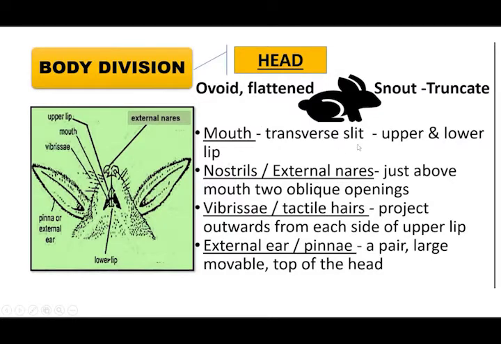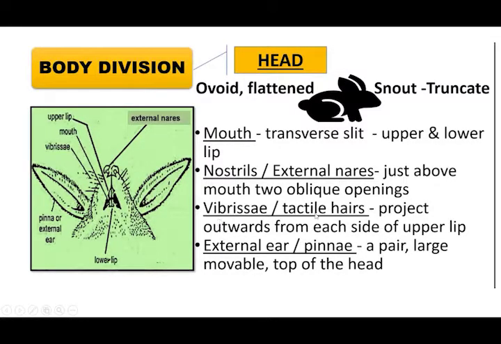Mouth has got a transverse slit. Transverse slit means a mild opening, or you can say it is a cut. Upper and lower lip is there, no? That opening is what is represented here as the slit. And the nostrils. Nostrils are external nares. We can see the nostril here in this picture. Where is it present? It is just above the mouth. So I told you, there is a transverse slit, that is an opening in the mouth. Above the mouth only this nostril is present.